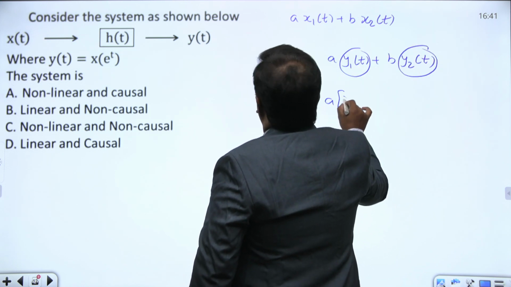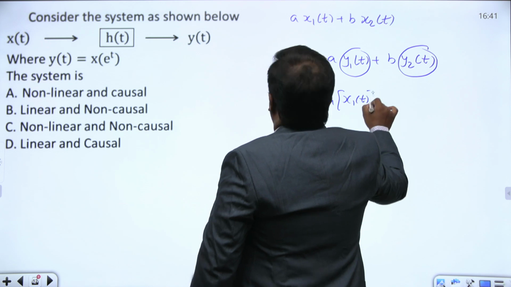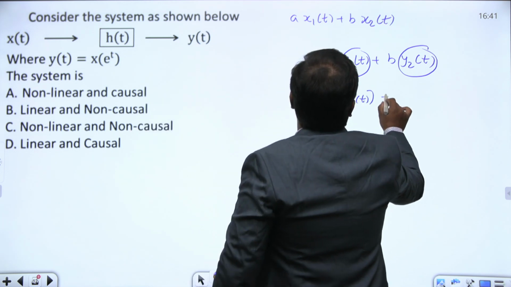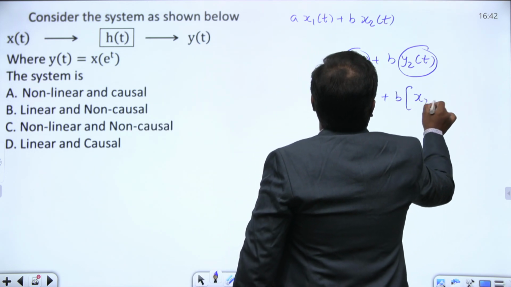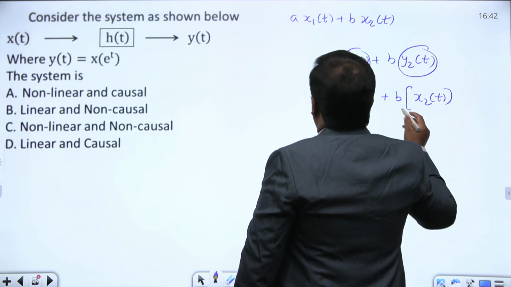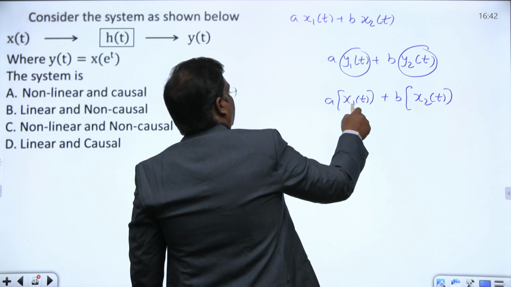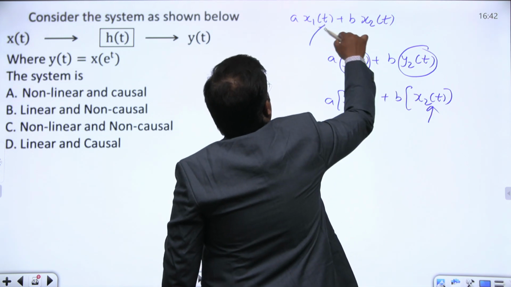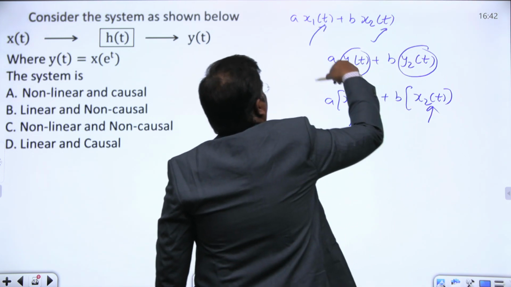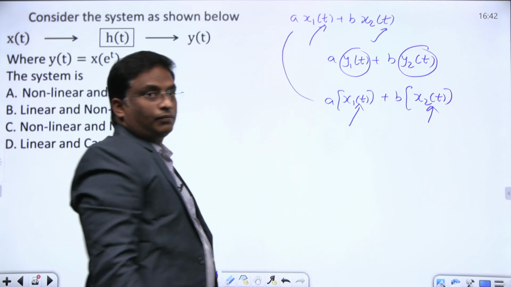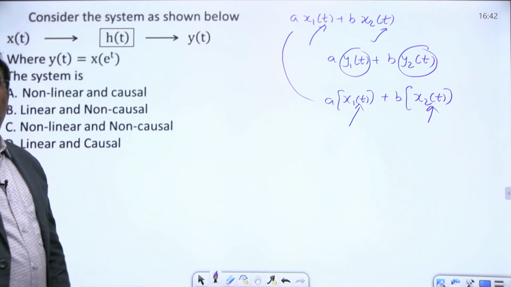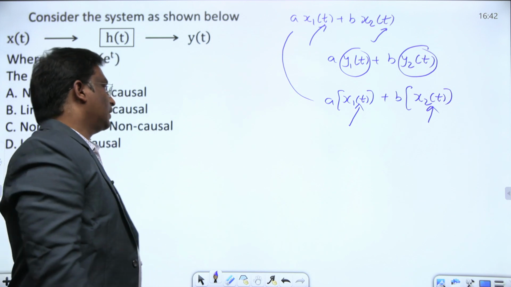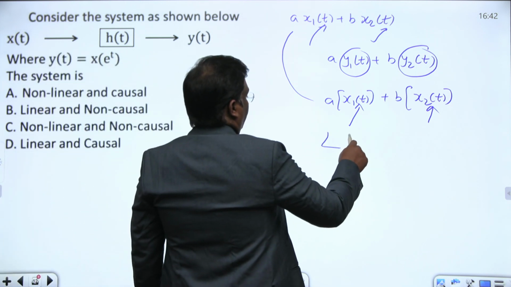Here the input is x of t itself, x1 of e power t plus b into x2 of e power t. You are getting the same outputs, yes or no? Weighted sum of inputs giving the weighted sum of outputs, then the system is a linear system.